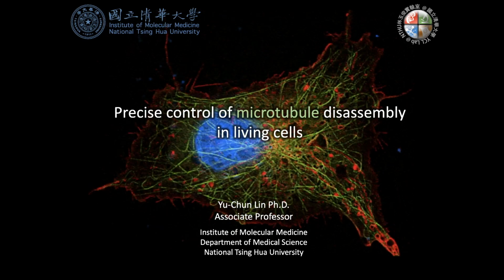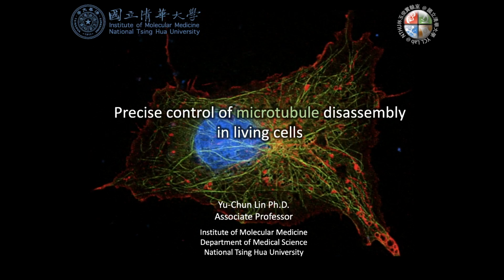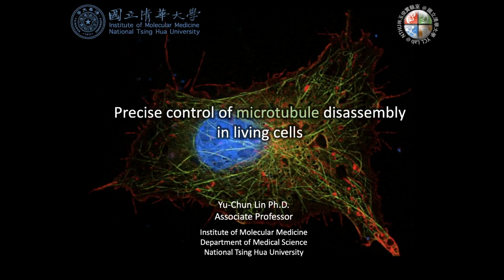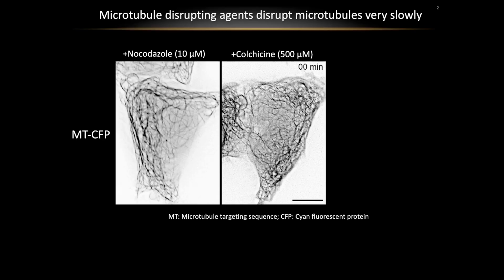So it's about microtubule. Microtubule is one of the major cytoskeletons in living cells, which directly or indirectly regulates almost all kinds of cellular functions and cellular architectures. Our understanding about microtubules mainly depends on several microtubule-disrupting agents such as nocodazole, colchicine, and others. People usually treat cells with nocodazole or colchicine to disrupt the microtubule and see what happens to the cells. This is a common strategy people have widely used to study microtubule in the past 40 or 50 years.